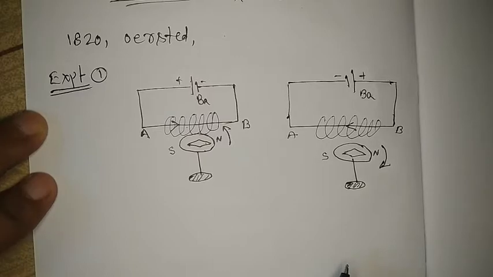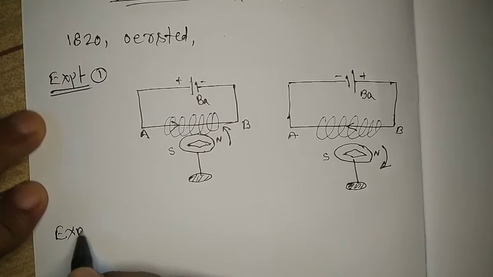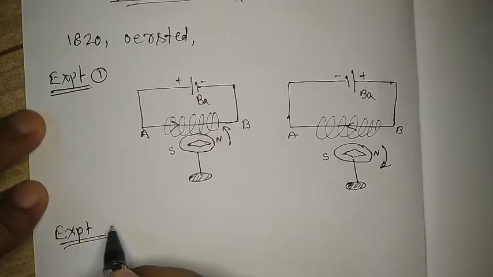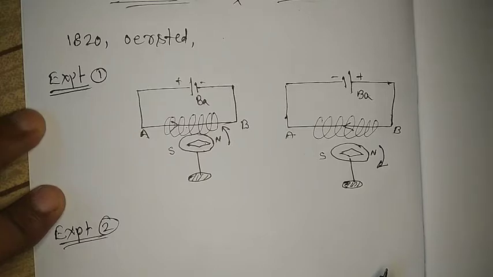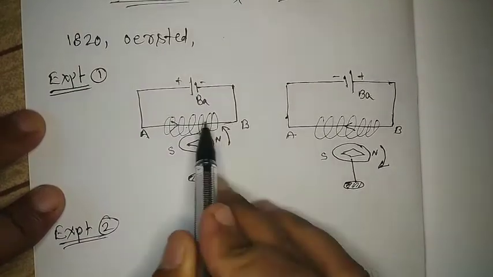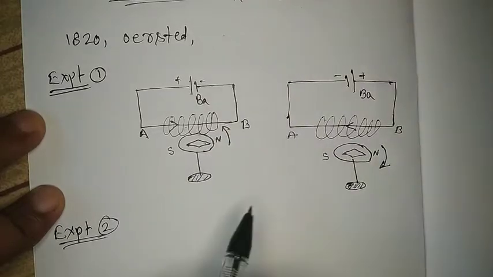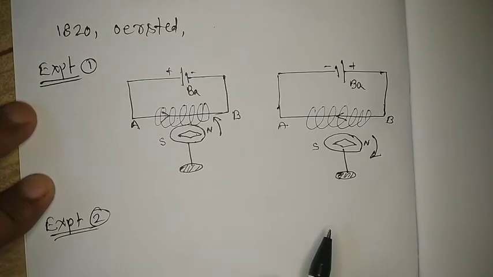Now let us see his second experiment. These are the small experiments he performed to prove that a magnetic field is there around the conductor. Just now, as we have seen, a magnetic field is there, because of which these needles are deflecting. Okay, now let us see another experiment.